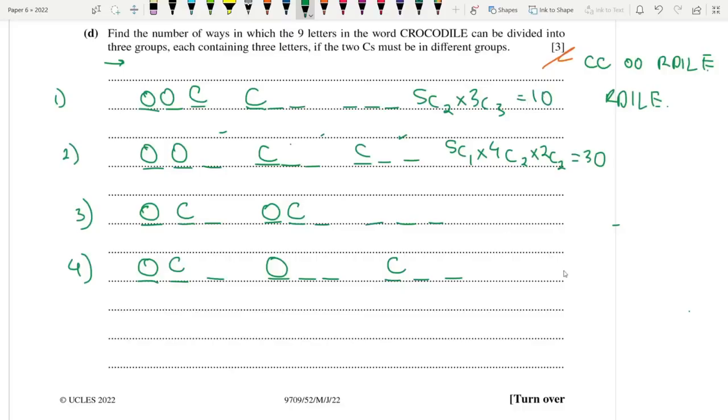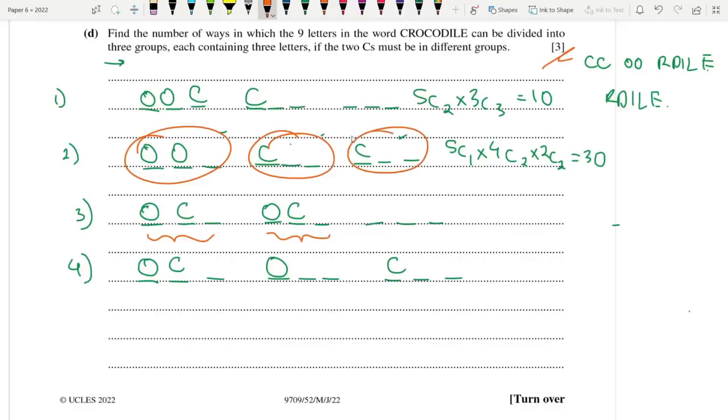So the next one had a catch. Basically, you guys need to understand that these two groups are essentially the same. It's like arranging. Here in all the other ones, look at this one. This was unique, this was unique, this was unique, right? This was unique, this was unique, but this one was not unique. I'll tell you what I mean in a bit. You'll see. Basically, let's keep on doing it as usual.